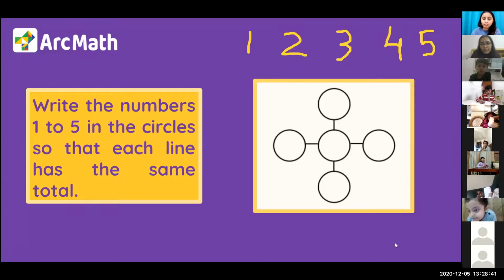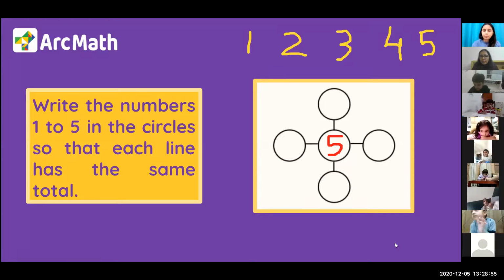Okay. I am trying one method on the board. So I put a 5 here. Do we have to draw it? No. You just have to listen and help me. Can you do that? Okay. So I have put a 5. That means I've already used number 5. Now 4 numbers are left and 4 circles are left.